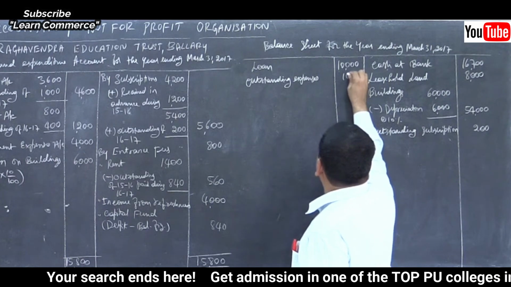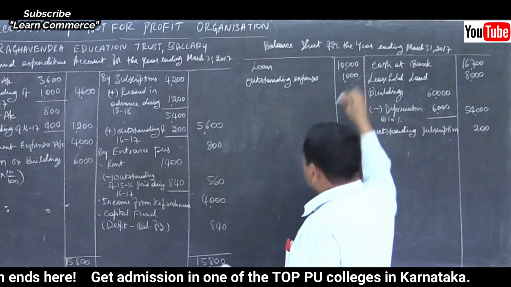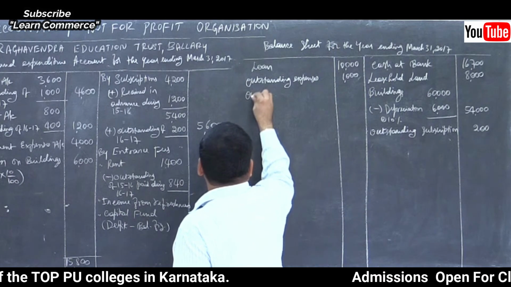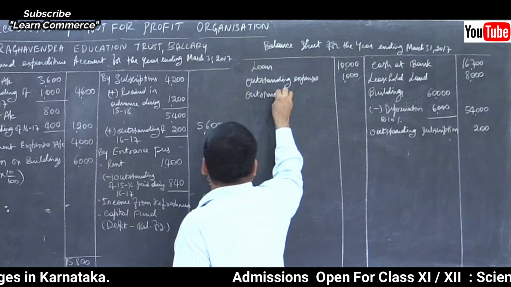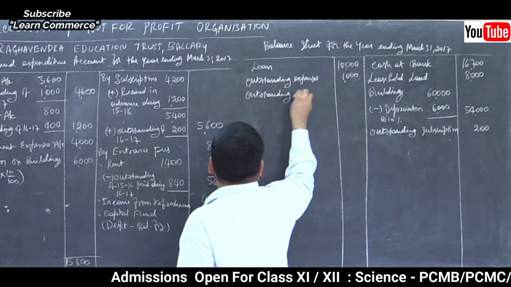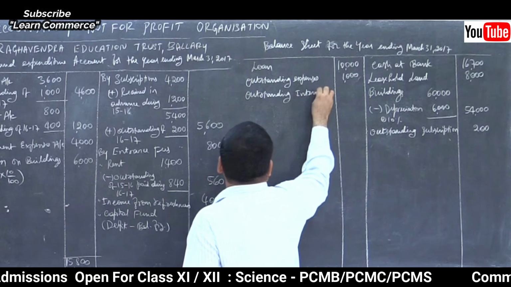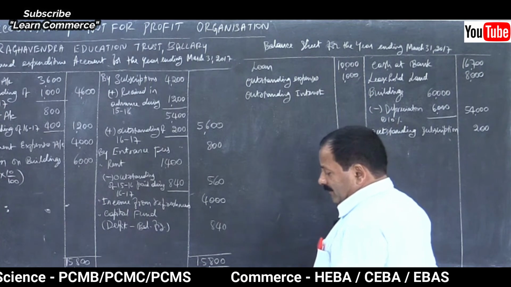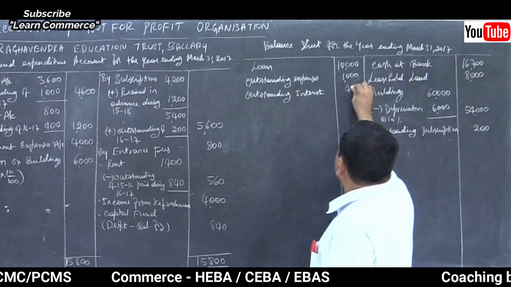Then outstanding interest of current year is a liability. Interest payable it is. Belongs to current year but it is not paid, so it will become a liability, right? 400.